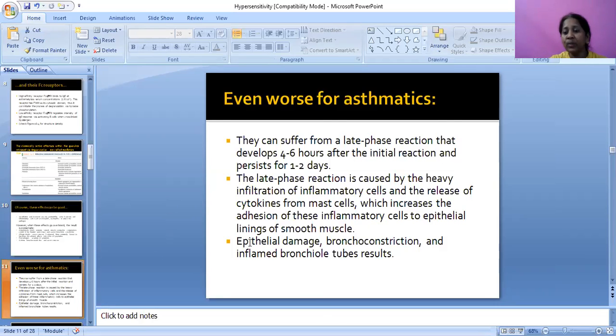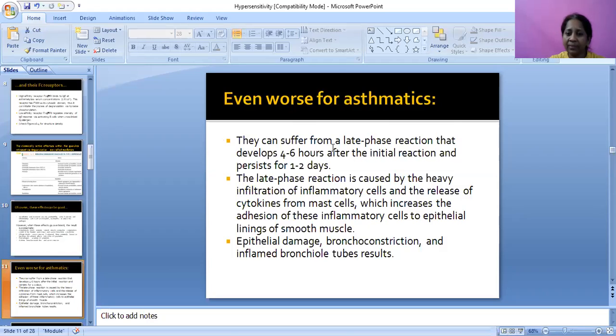When they are exposed to any kind of allergen, for example Congress grass, Parthenium hysterophorus, it will play havoc in asthma patients. What is the role of immunoglobulin E in asthma patients?